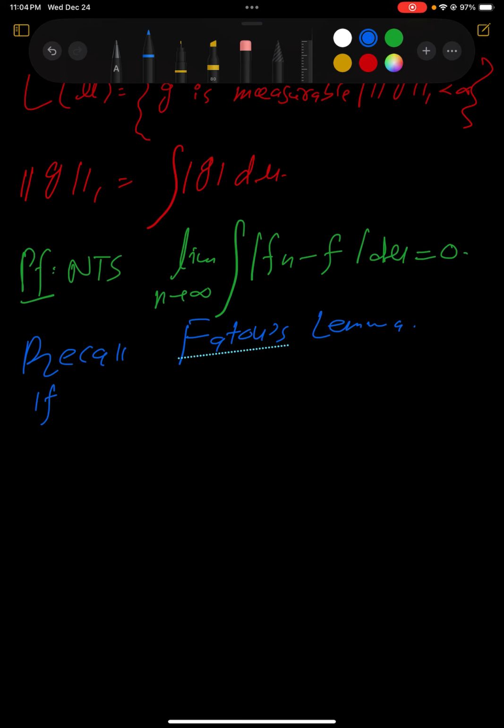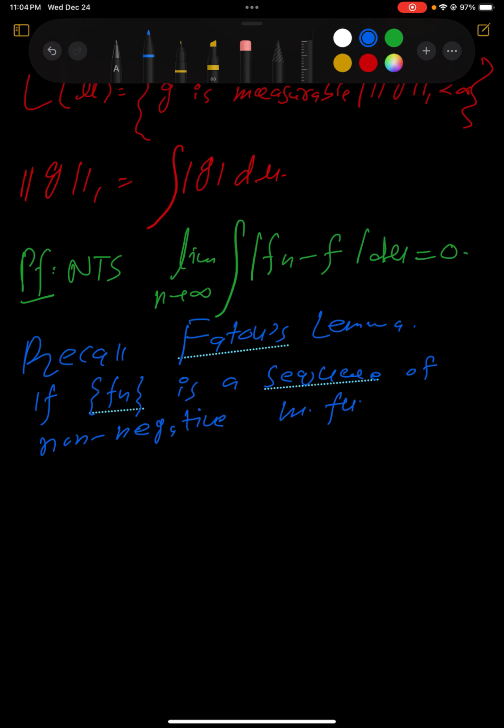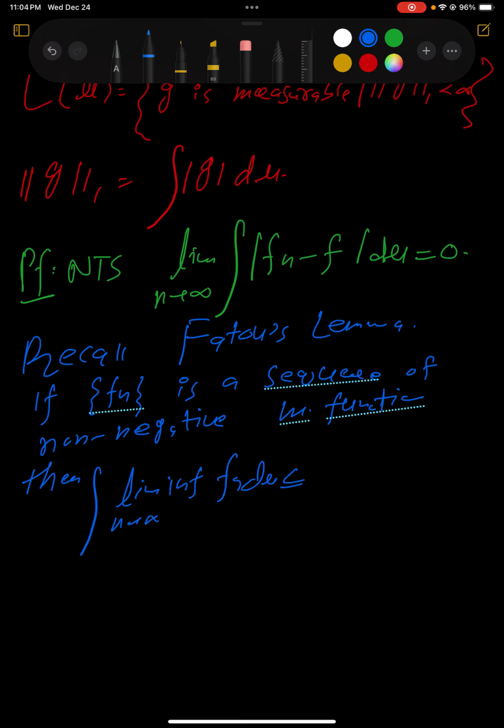So Fatou's lemma says that if Fn is a sequence of non-negative measurable functions, then the integral of lim inf Fn d mu is less than or equal to lim inf as n approaches infinity of the integral of Fn d mu.